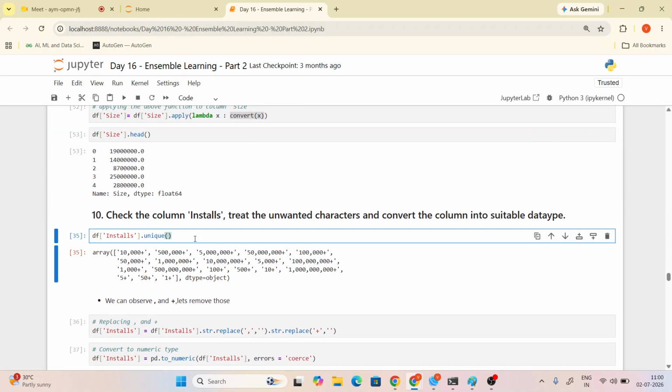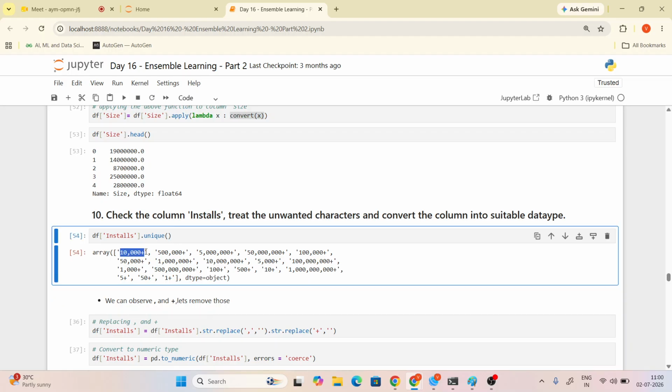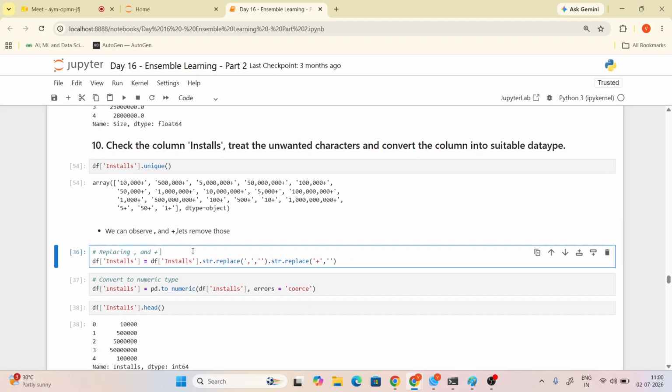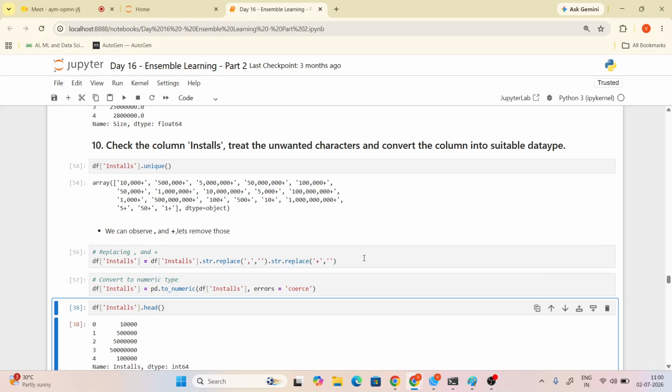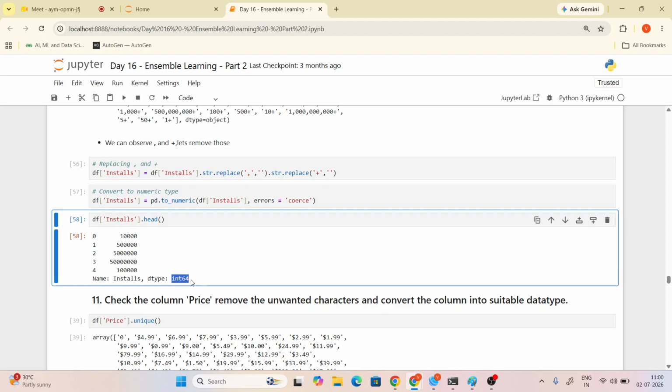Now we are checking the unique values from installs, Alka. What are the things you will remove? This is a string, so you have to replace the dollar with empty, and you have to remove the comma also. Then only is it easy to convert to numeric, right? So these are the steps we are doing here: string replace the comma with empty, plus with empty. Now we convert to numeric. Let's see, all are integers, right, Alka?